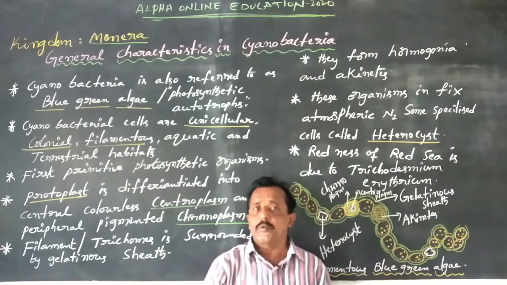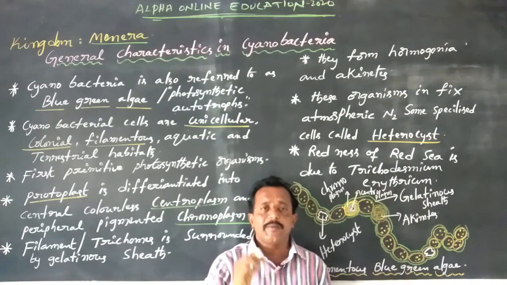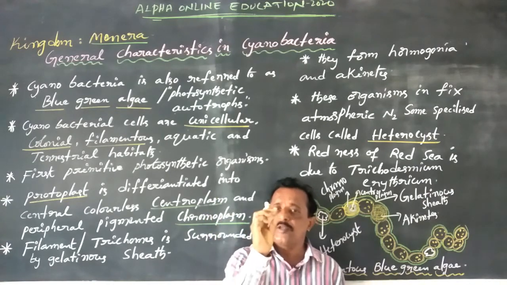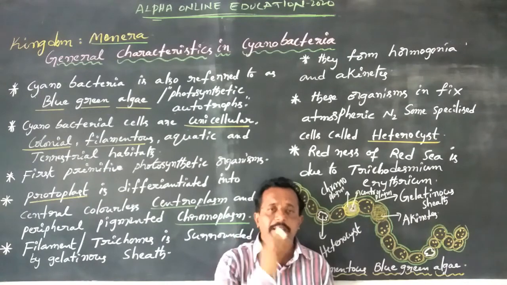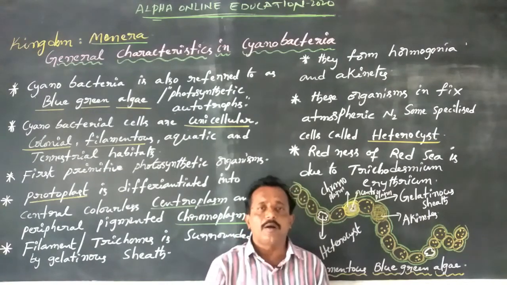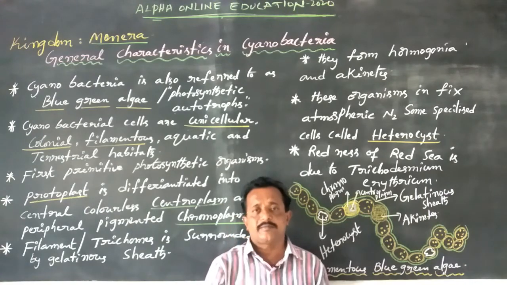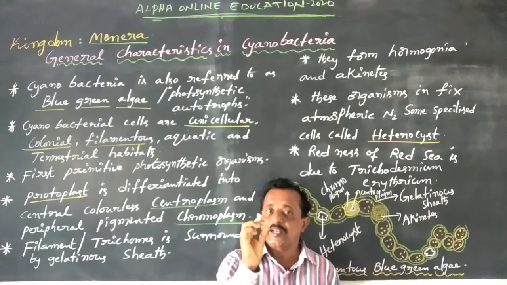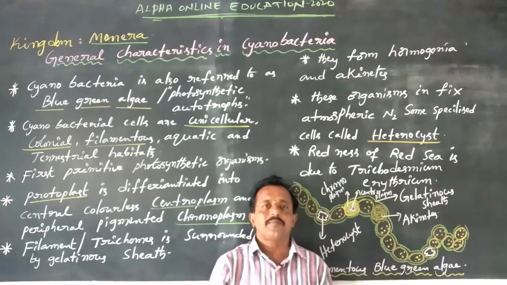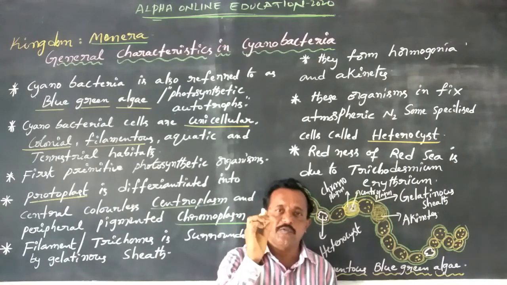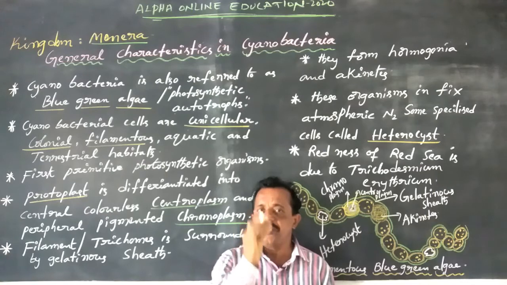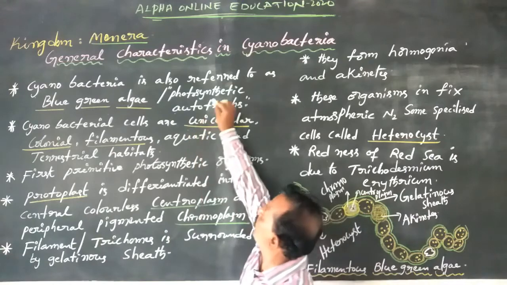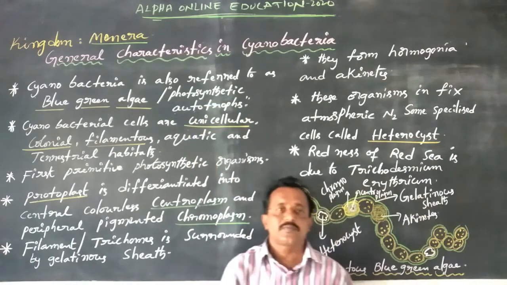Cyanobacteria is also referred to as blue-green algae. Why? Because it contains chlorophyll A. This chlorophyll A is rich in content in all green plants. So cyanobacteria is referred to as blue-green algae because it contains chlorophyll A, similar to green plants.